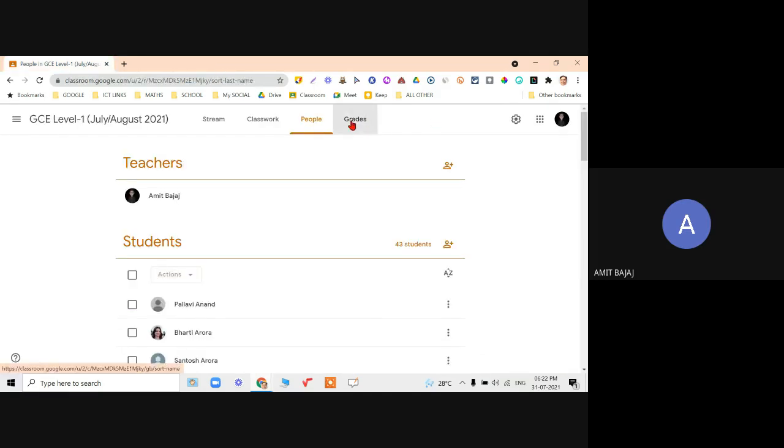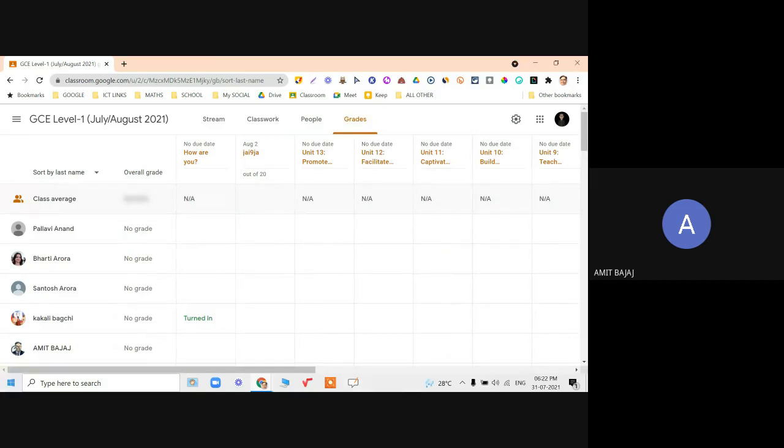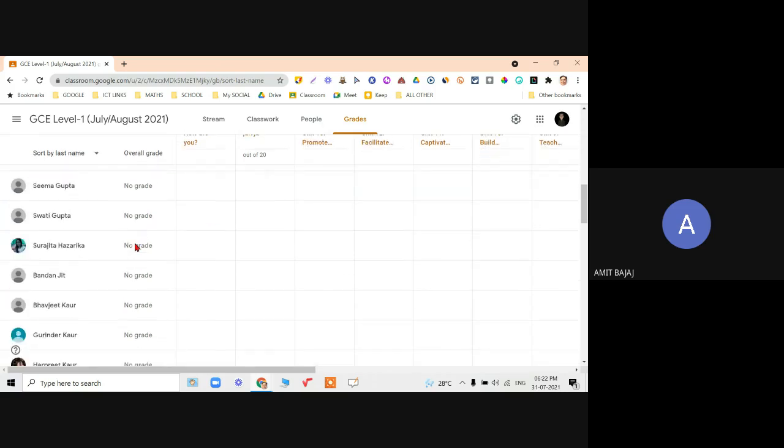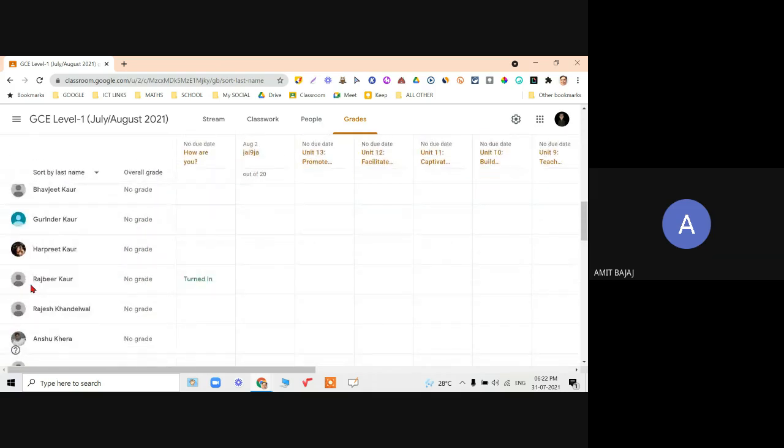And then coming to the grade part, check it out. So here again, all things have happened magically. You can check it out. Nothing is visible over here because none of you has worked. देखिए अभी मैंने assignment एक दिया था आपको August 2 के लिए, deadline दिया है out of 20. If anyone attempts, I can give the marks. The class average, grading, your average, whatever you are getting, and you can see Rajbir Kaur ma'am has already turned in her work. So that is again very important from a student point of view.